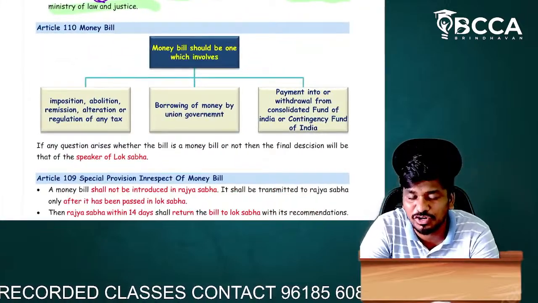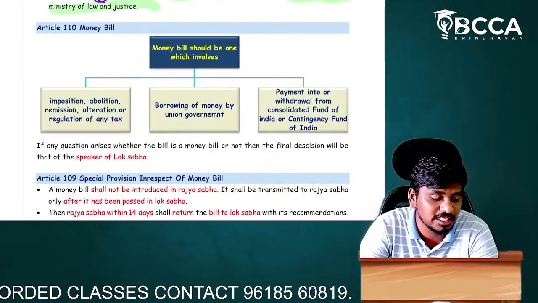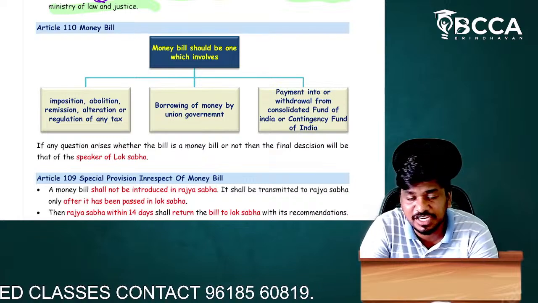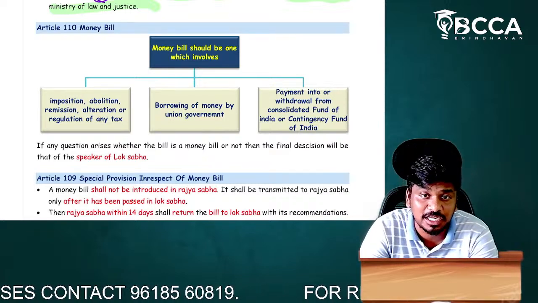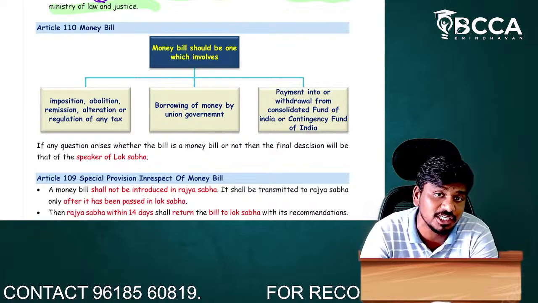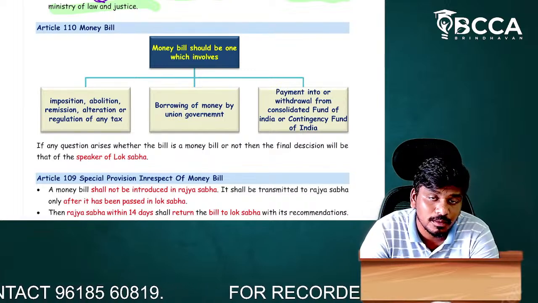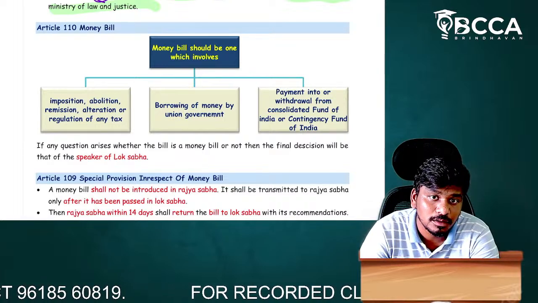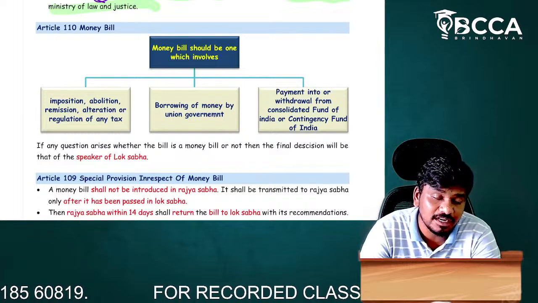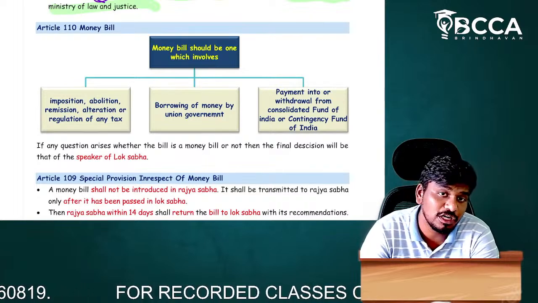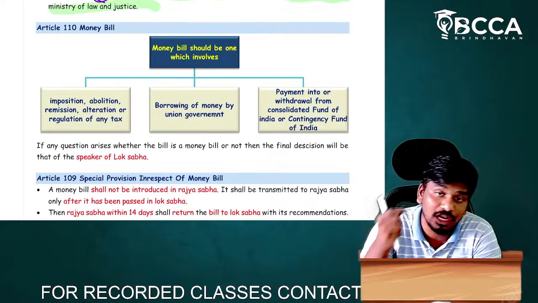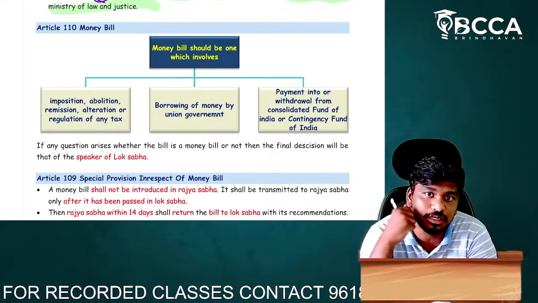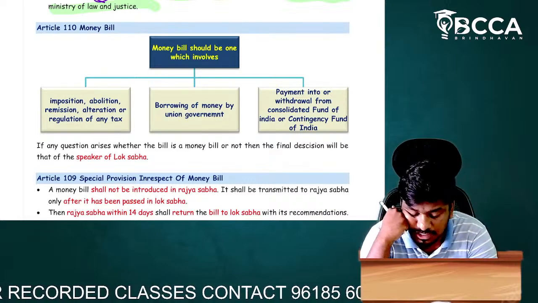Ordinary bill, you already know. What I said is, except a finance bill, other than a finance bill, it is called an ordinary bill. Other than a finance bill, but not even a money bill, then it is called a finance bill. Did you get my point? If it is a finance matter, other than a money bill, then it is called a finance bill. If it is a finance bill of the specific kind, then it is called a money bill. That is what we have discussed now.